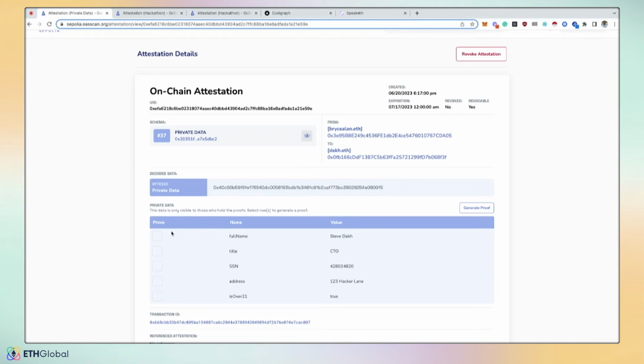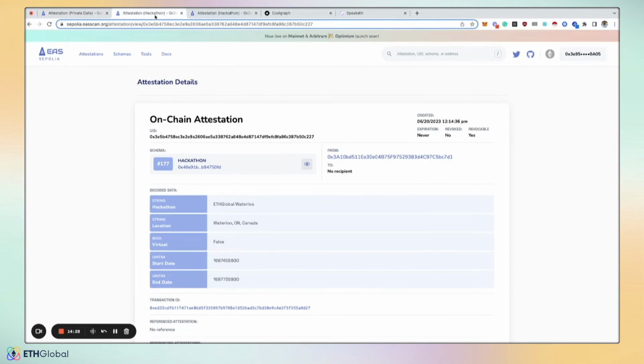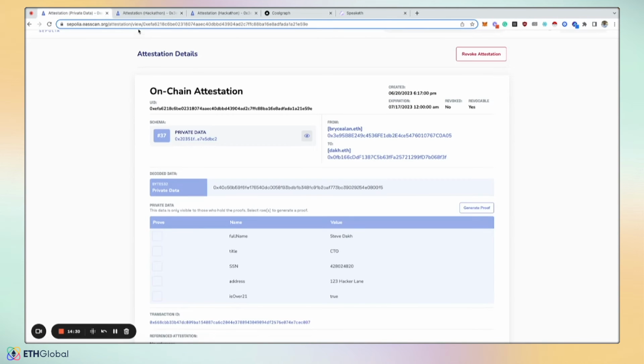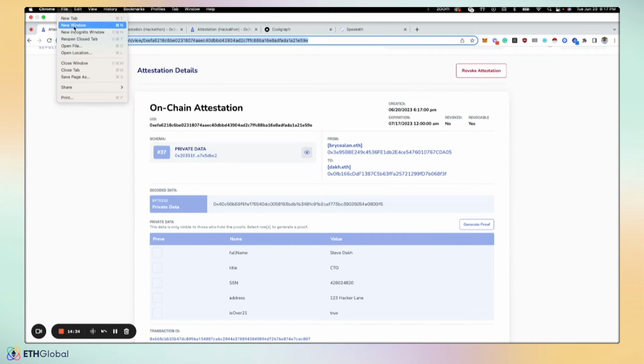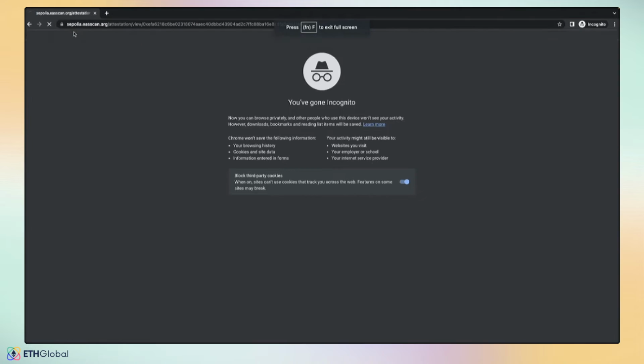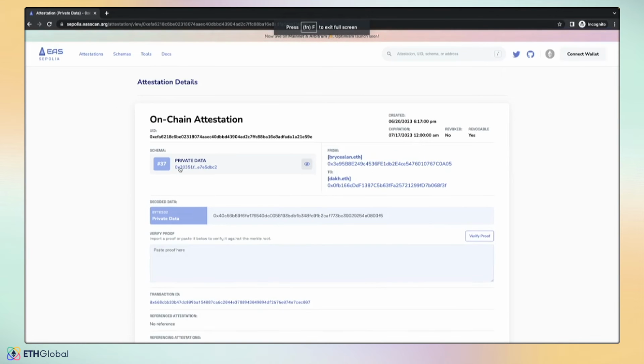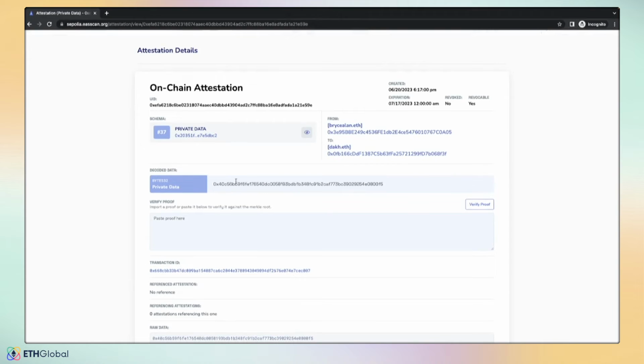This private data is in my local storage, so I can access this. Imagine if I'm Steve receiving it. But if I were to go to just a private browser, you can see here that the private data is not in here. All that's on-chain is actually the bytes32 private data field.